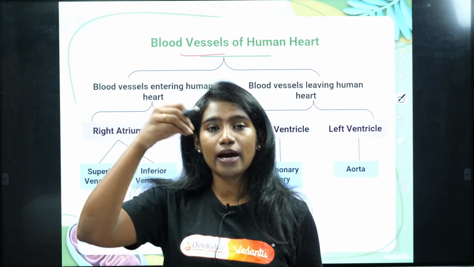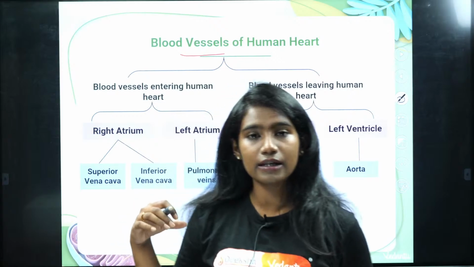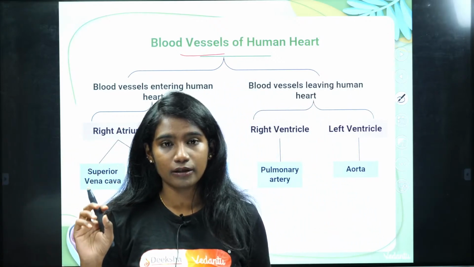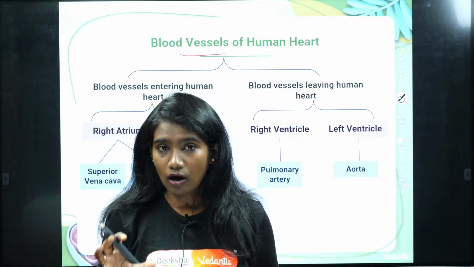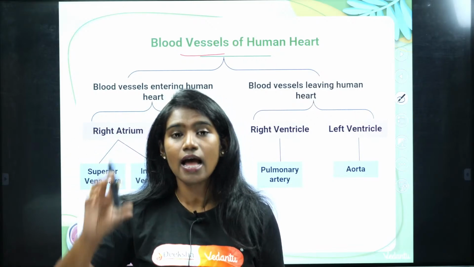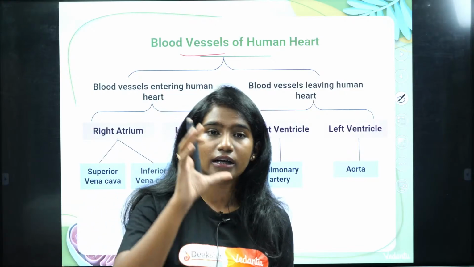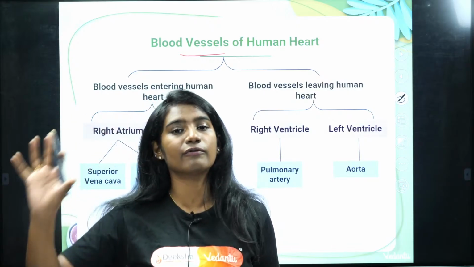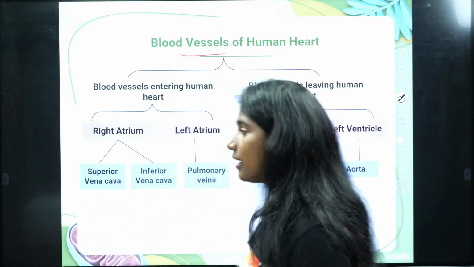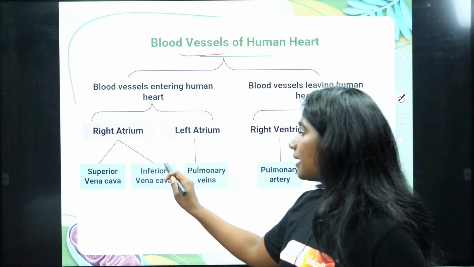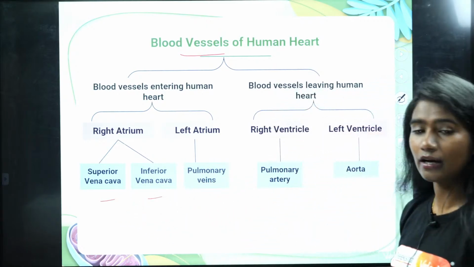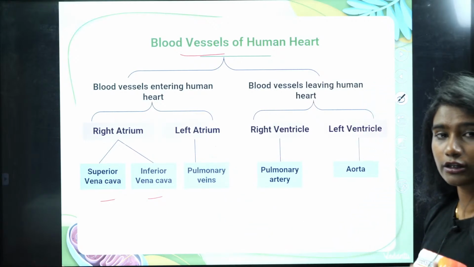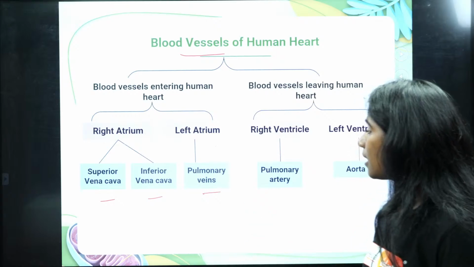The blood enters the left atrium first, and from the left atrium the oxygenated blood moves to the left ventricle, and from the left ventricle the aorta carries this oxygenated blood to different parts of the body. See here, the right atrium receives blood through the superior vena cava and inferior vena cava, and the oxygenated blood is carried by the pulmonary veins to the left atrium.